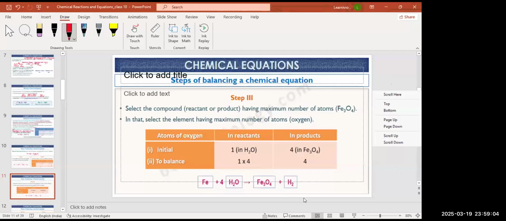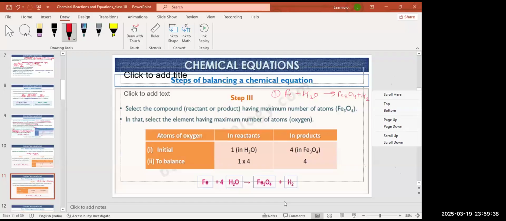So first, what you have to do is write the unbalanced equation in your notebook. What is the unbalanced equation here? Fe plus H2O gives Fe3O4 plus H2. So the first step is to write the unbalanced chemical equation.